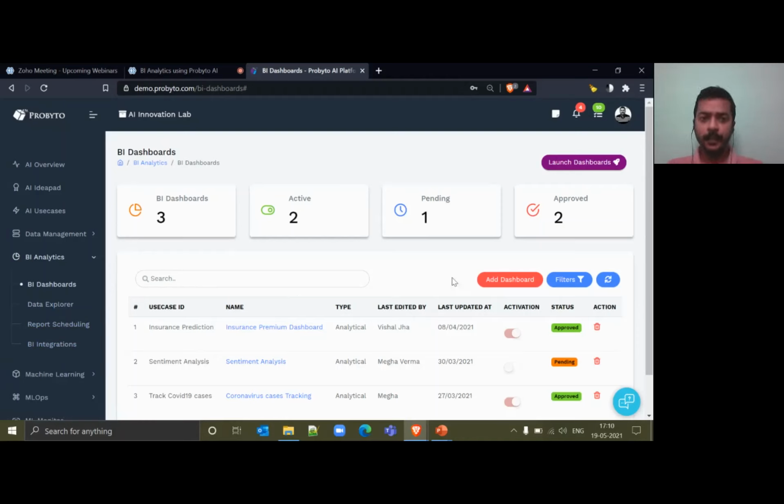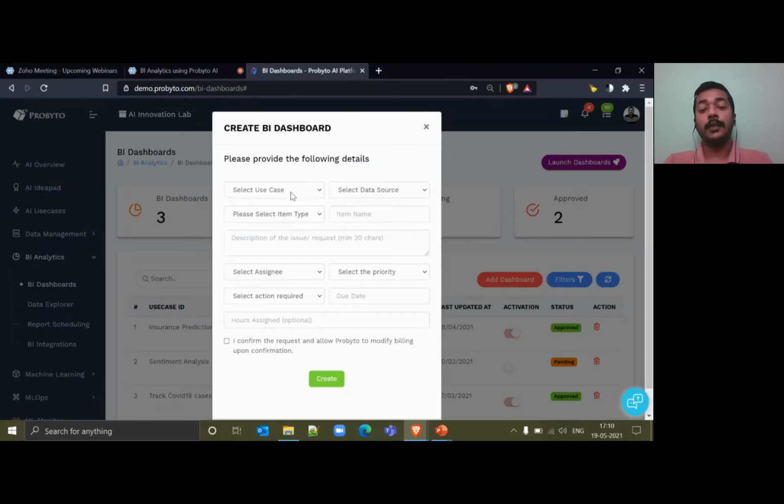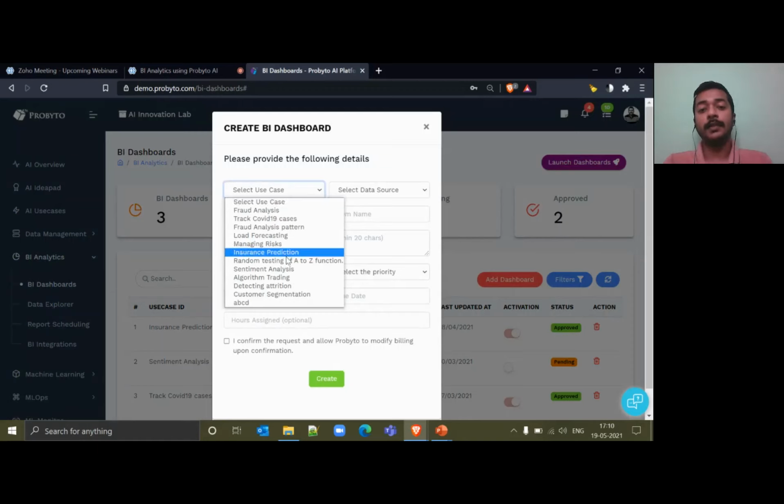So how Provider AI works, similarly to yesterday's discussion, here we also have the approval flow. If a user actually wants to start working or building dashboards on top of the available data, we make sure that it also goes to the approval flow where he or she needs to request a dashboard to be built on any use case.